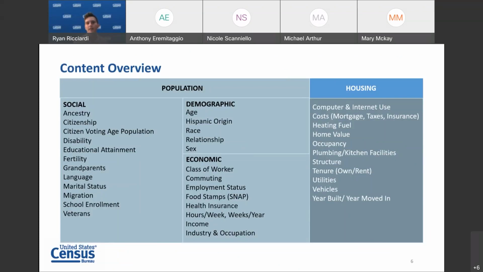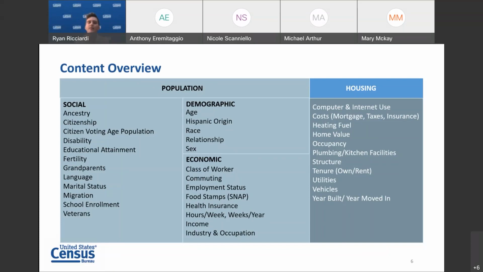The content collected by the American Community Survey can be grouped into 4 main types of characteristics: social, demographic, economic, and housing. Social characteristics include topics such as education, marital status, fertility, veterans, disability status, place of birth, and others. The American Community Survey also collects basic demographic characteristics such as sex, age, race, and Hispanic origin. This is the same information collected on the decennial census.